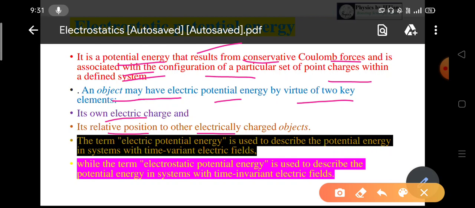Don't confuse the term electric potential energy with the term electrostatic potential energy. Electric potential energy is used to describe the potential energy in a system which has a time varying electric field, and electrostatic potential energy describes the potential energy in a system with a time invariant electric field. So electrostatic potential energy means the electric field is not varying with time.